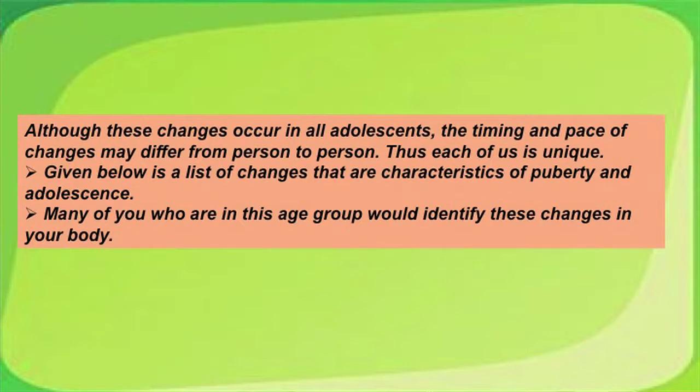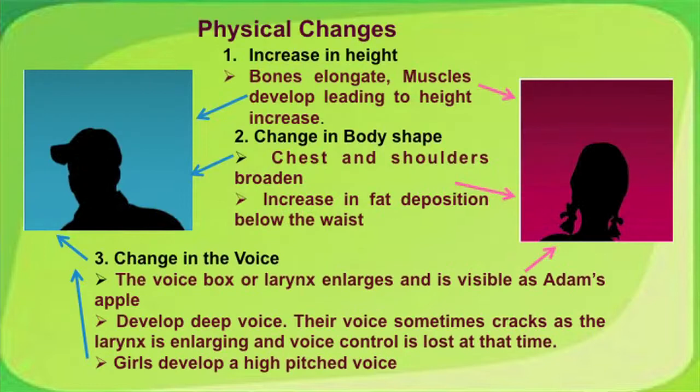Given below is a list of changes that are characteristics of puberty and adolescence phases. Many of you who are in this age group would identify with these changes in your body, therefore, I will go through them very quickly. Here is the list of the physical changes. On the left are the changes that are seen in a growing adolescent boy, on the right are the changes that are seen in the growing adolescent girls.